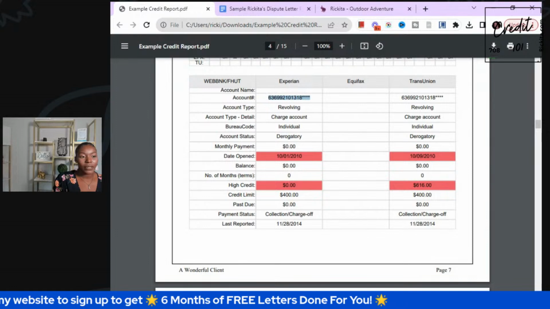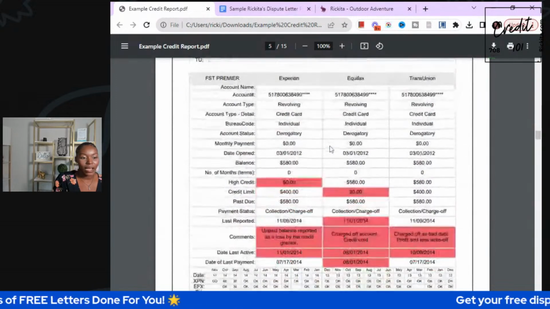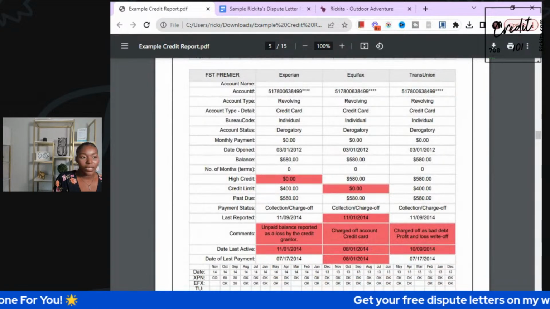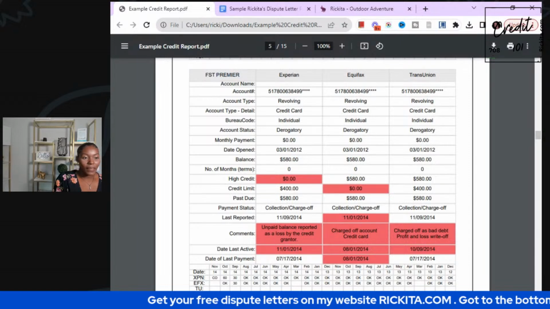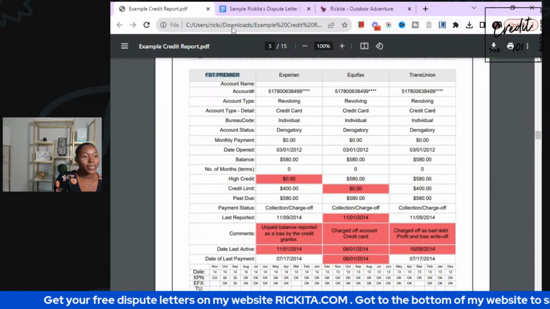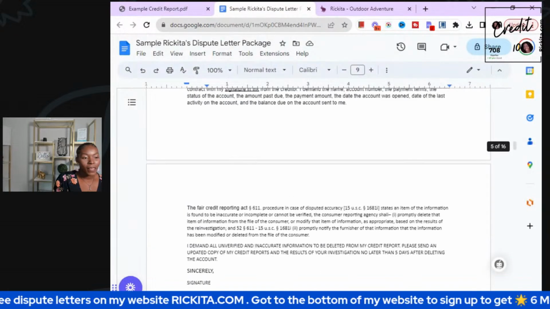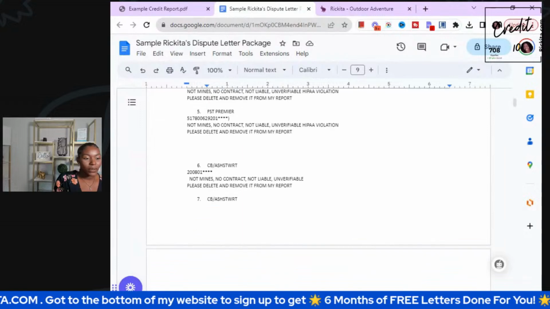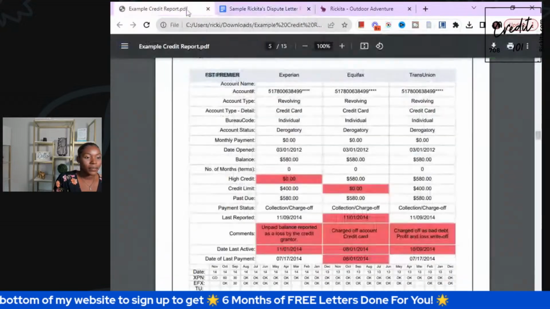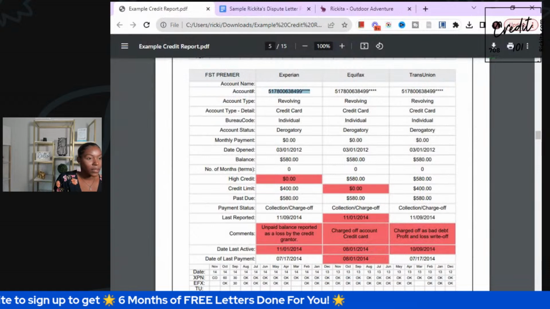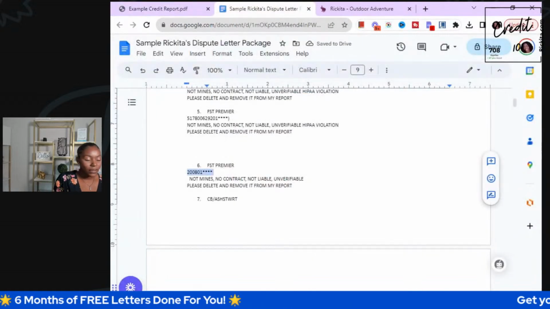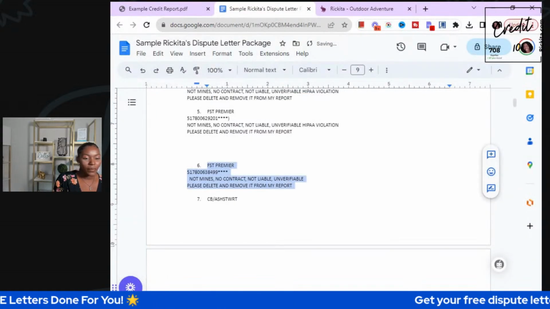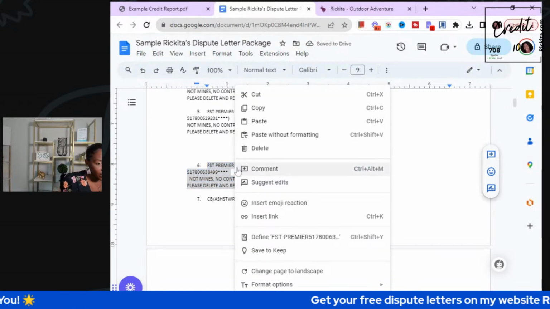So that is our Fingerhood account. Again, we see collection and charge off. We know we need to delete that one. We have another First Premiere one here that we need to delete. It says collection charge off, so we need to remove it. Let's go ahead and copy and paste it. So this one is on all three, so we're able to put this on Equifax this time. And literally just go down the list and figure out where it's at and just copy and paste it. It's literally as simple as that, you guys.